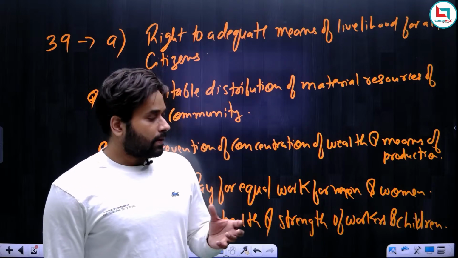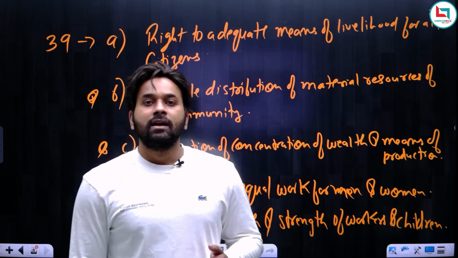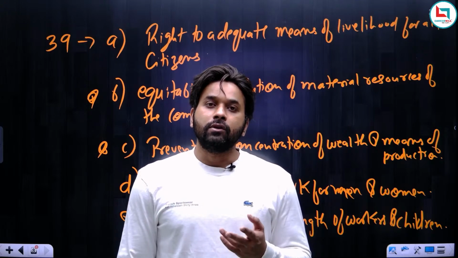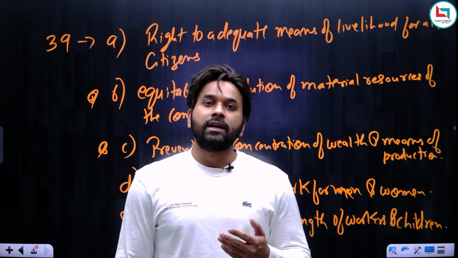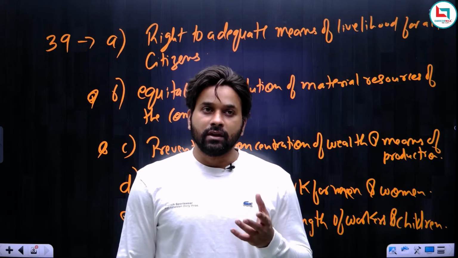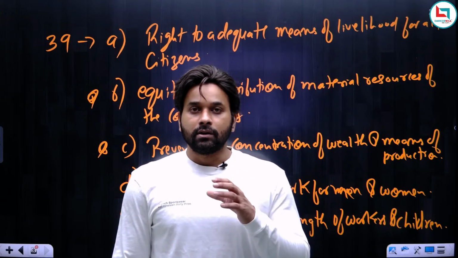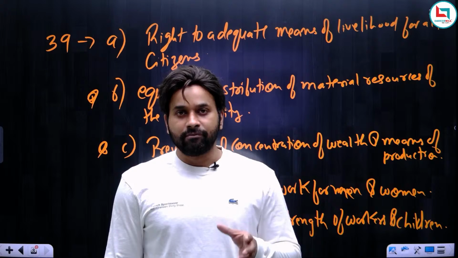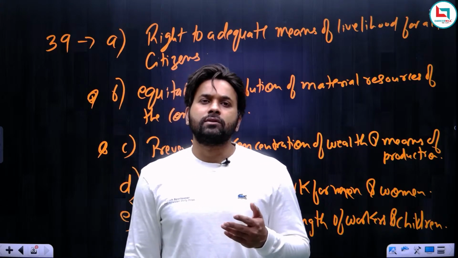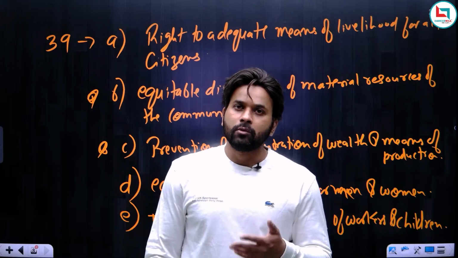But later on, the world realized that there should be work-life balance. We cannot compel workers to work for 16, 18, or 20 hours. So policymakers realized that workers should have a work-life balance, and that is why in most places the working hours are restricted to 8 or 9 hours, not more than that.